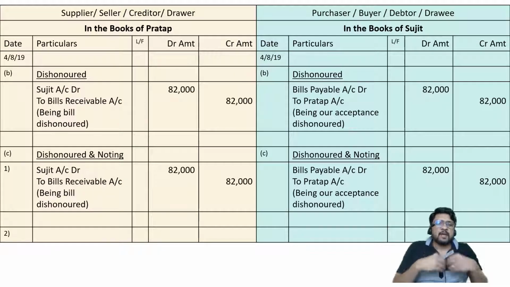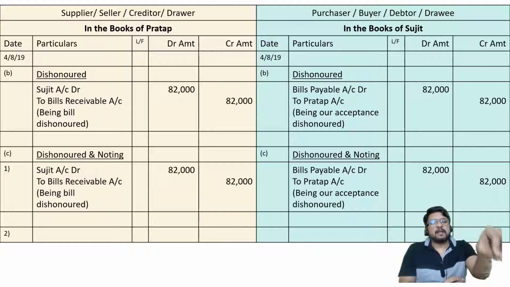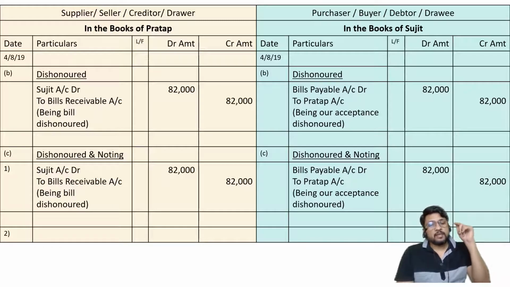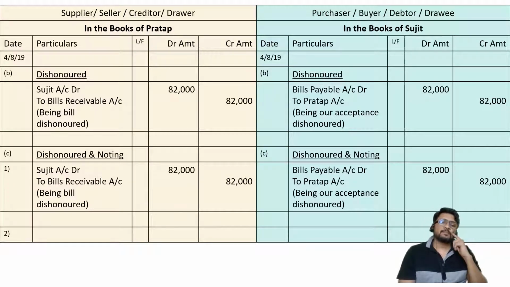And you and rickshaw wala are talking to each other. You are giving 25 rupees to the rickshaw wala, and the rickshaw wala is going away. Friend's hands have not come in between. The friend is standing beside. From your pocket, money came out and it went into the pocket of the rickshaw wala. So you can say either rickshaw wala account debit to cash or bank account, because debit the receiver. Or you can say, no sir, rickshaw wala is not important, rickshaw charges are important, let me call rickshaw charges account debit to cash or bank account.